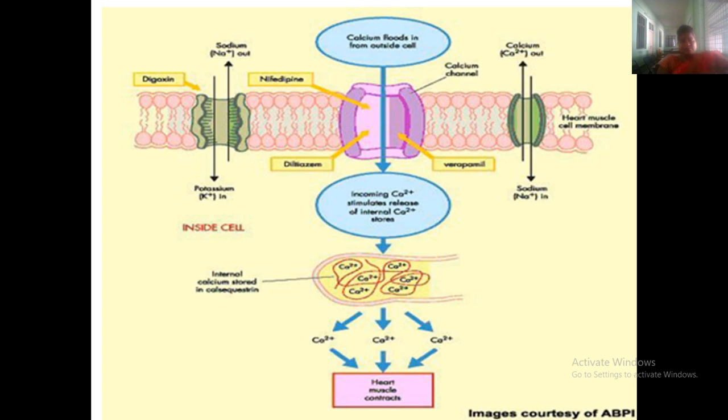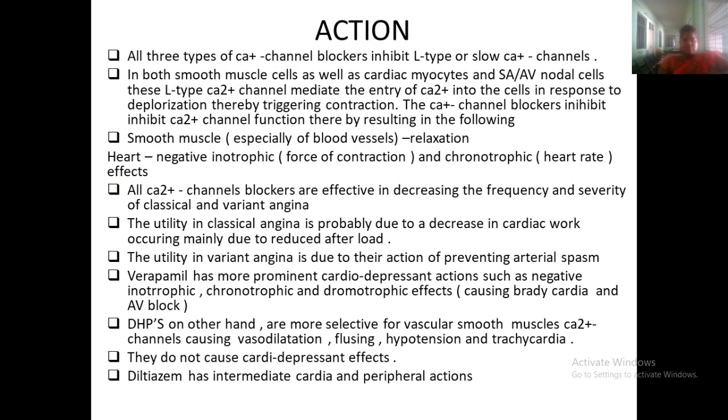This is the same thing in another picture, with different types of drugs and where they act. All three types of calcium channel blockers will inhibit or slow the L-type calcium channels in both smooth muscles as well as cardiac myocytes and SA and AV nodal cells.